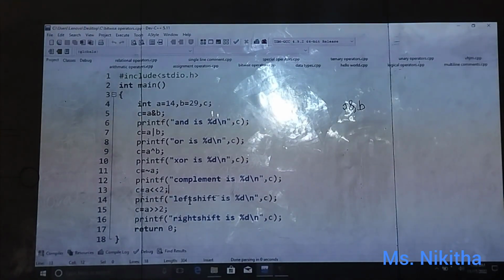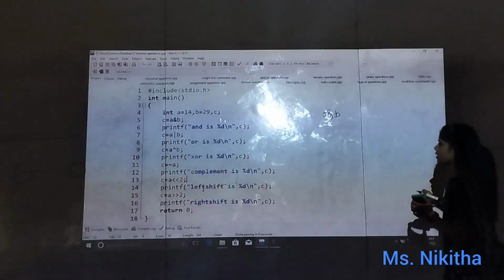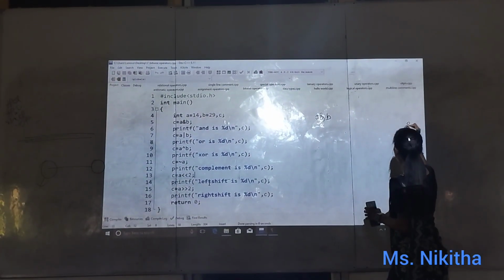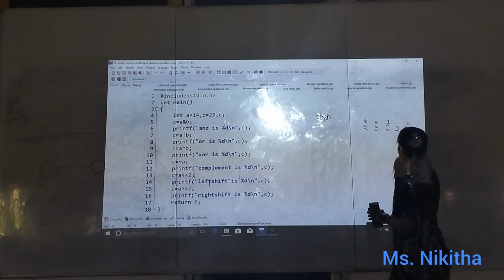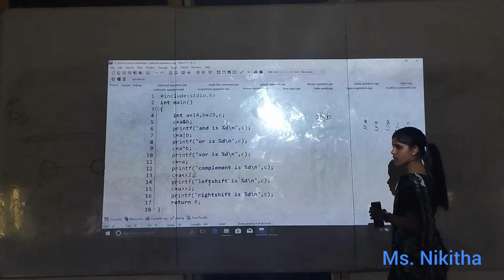So how do we convert decimal into binary? First you take 2 to the power of 0, which is 1. This is enough, right? So this value is 0.